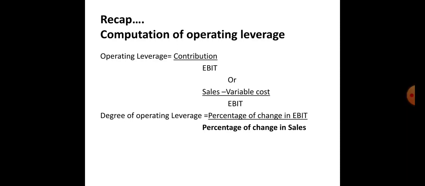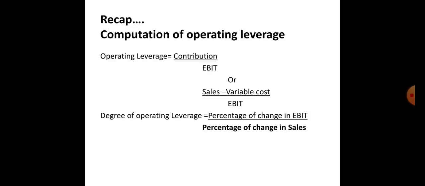For example, there are two types of cost that we find here: variable cost and fixed cost. Variable cost increases or decreases proportionately and fixed cost remains fixed in total. Take an example.